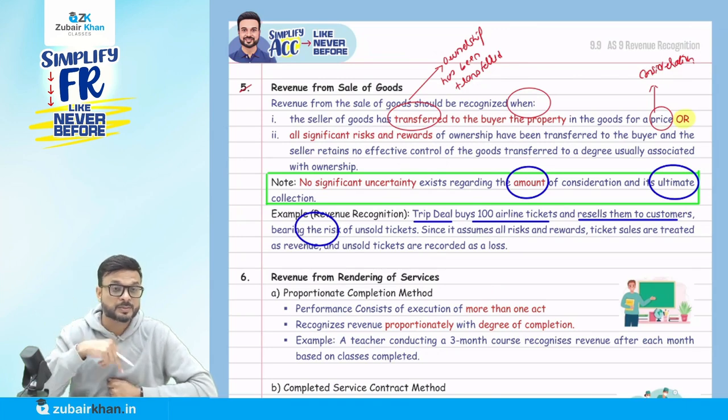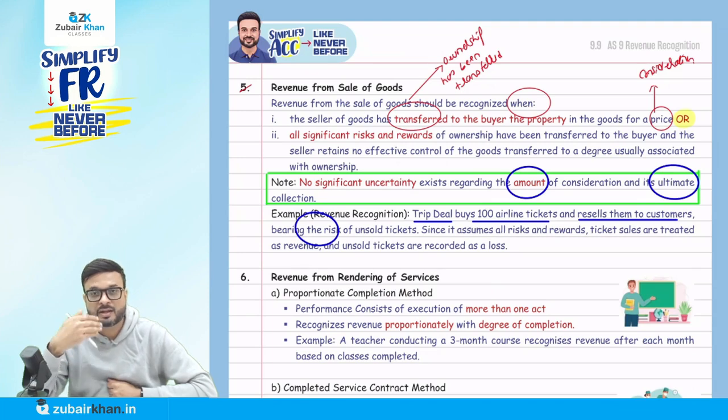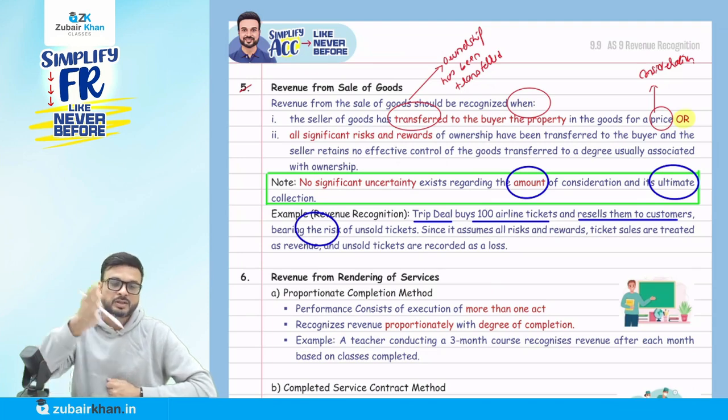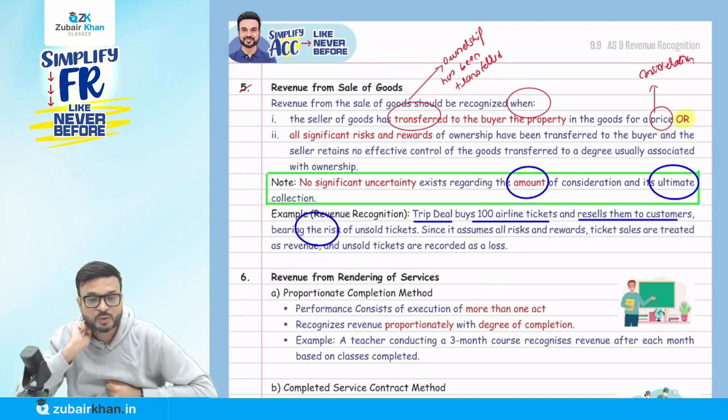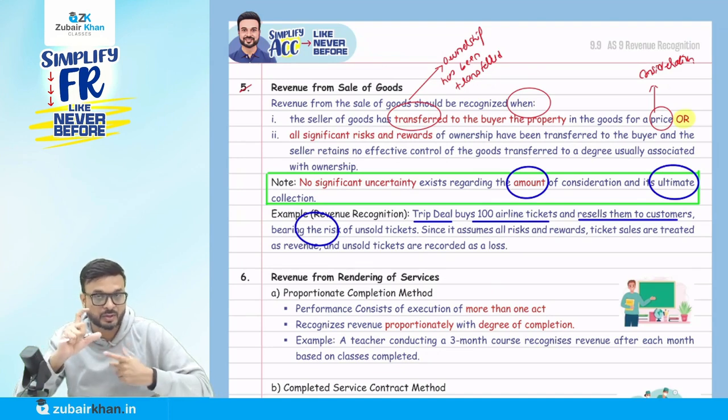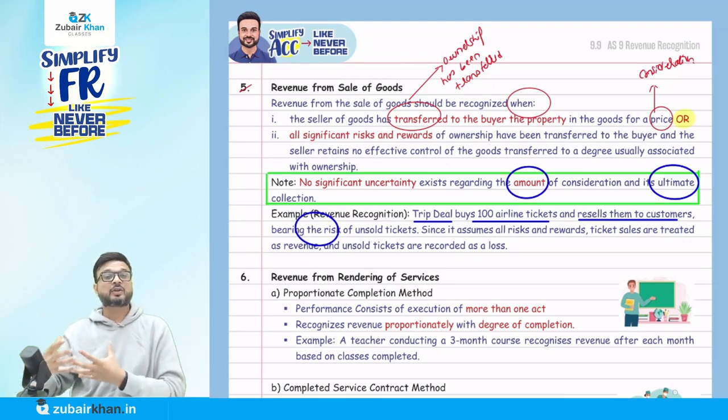If the risk and reward has been transferred to them, then those 100 tickets will be considered as sale, whoever sold those tickets to this airline, to this Trip Deal. Okay. So you understand the risk and reward has been transferred. So they are not playing the role of mediator here. Okay. Now we talk about the revenue from the sale of goods.